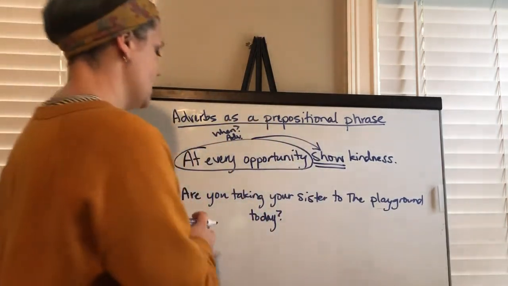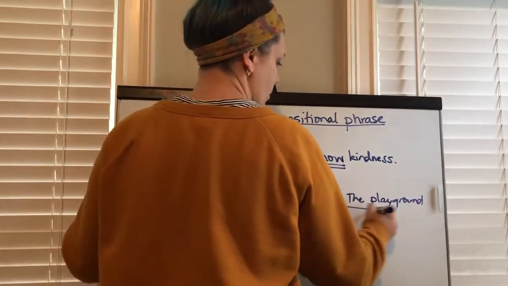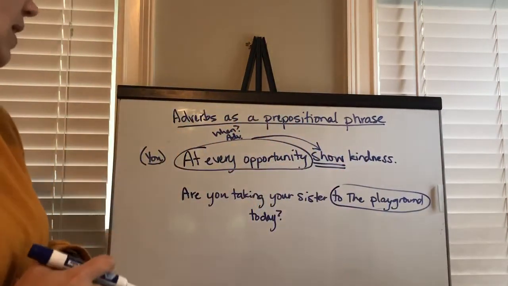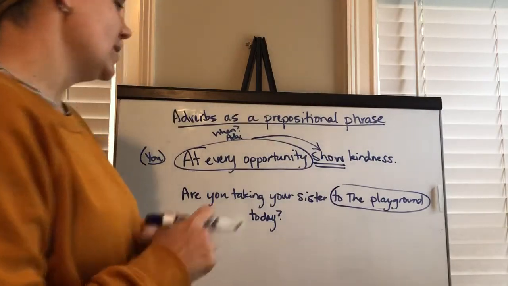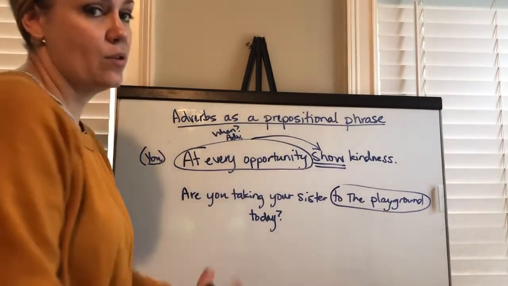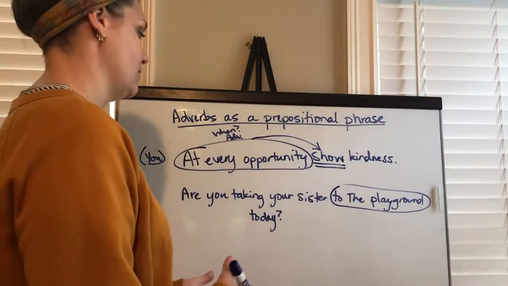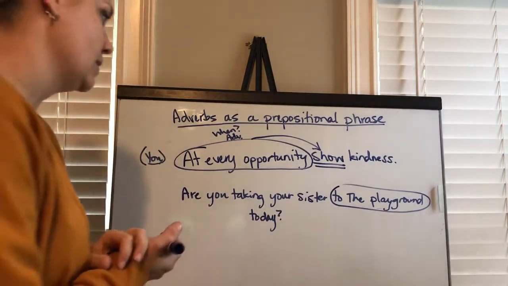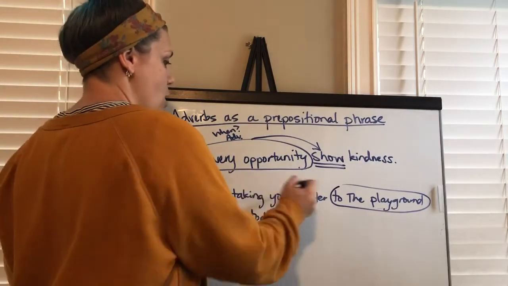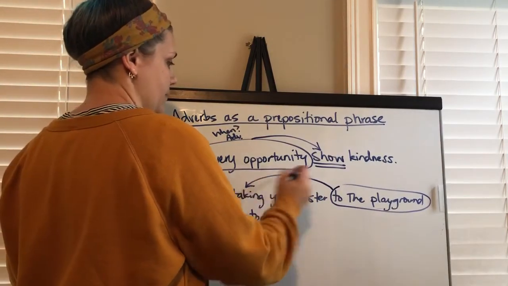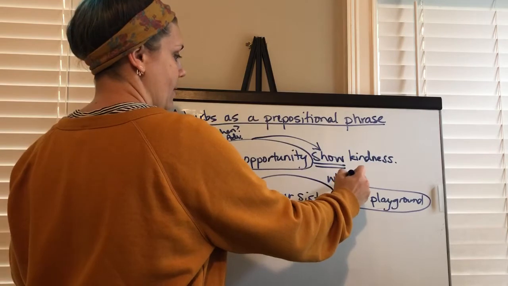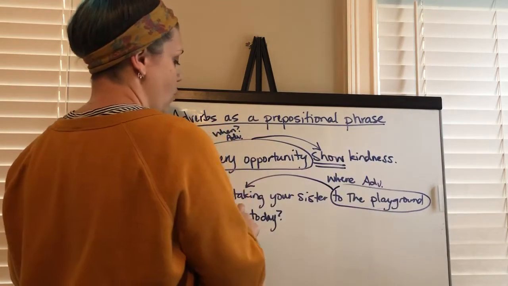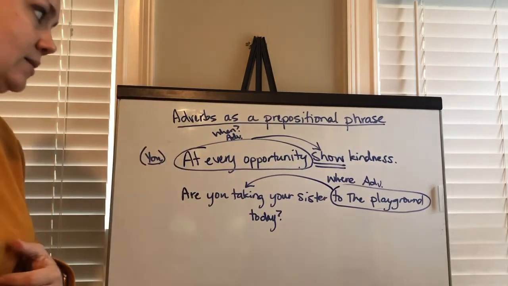My prepositional phrase I automatically spot is to the playground, starting with the preposition to, ends with playground, okay? What is this describing? How do we know if it's an adverb phrase or an adjective phrase? Are you taking your sister to the playground today? It's answering where you're taking, which means it's an adverb phrase describing where she's taking the sister.